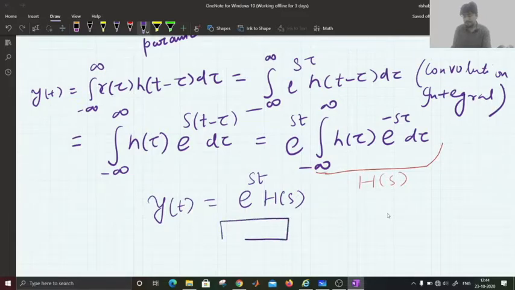So what we can observe here is that for the LTI system, if the input is a complex exponential, e to the power st, because s is a complex parameter, then this becomes a complex exponential signal.